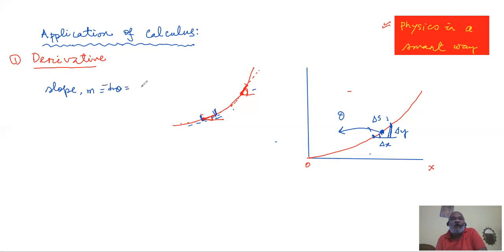And tan theta, we know it, that must be delta y by delta x. We know that idea, we have borrowed it from trigonometry if you consider it as a triangle. But the person who has given us the job to find the slope won't be satisfied.